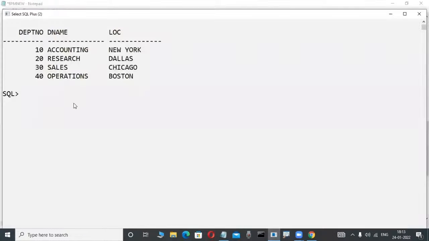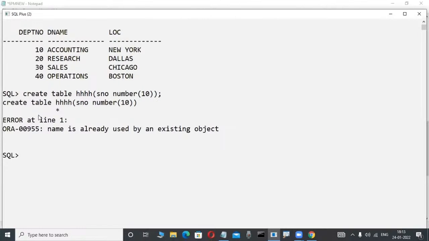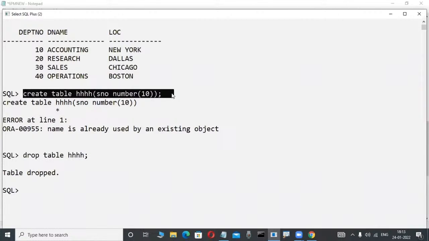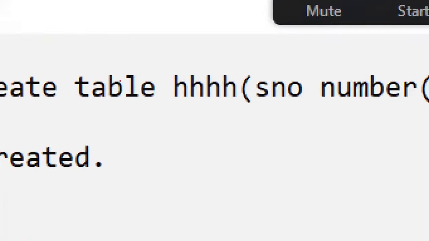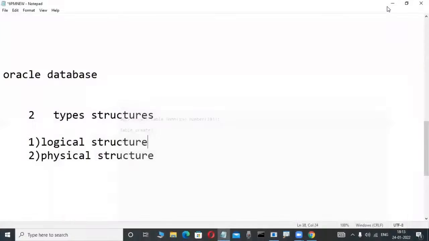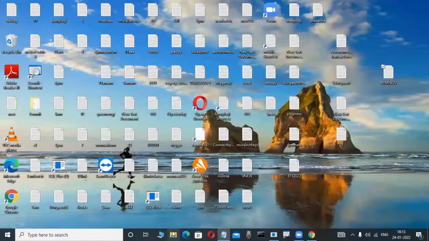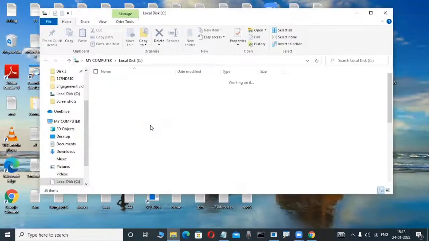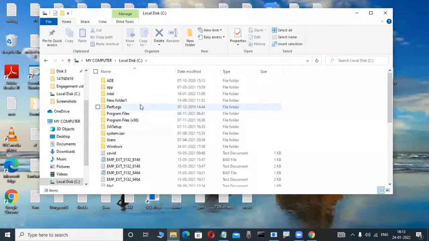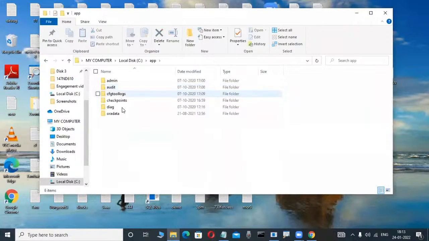Suppose you are creating a table or anything in your database. Whenever I create a table in my database, observe, it is not visible in the operating system. Already these tables are there. I install Oracle in my system; how you install Oracle, we will learn in the next classes, don't worry. Here I am installing Oracle at one of the stages, in the C drive or somewhere.